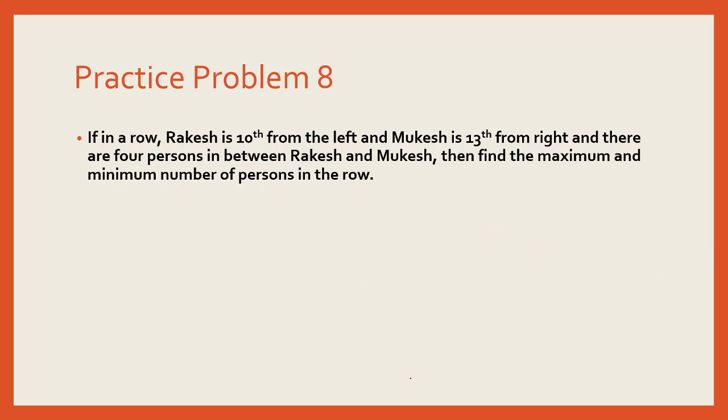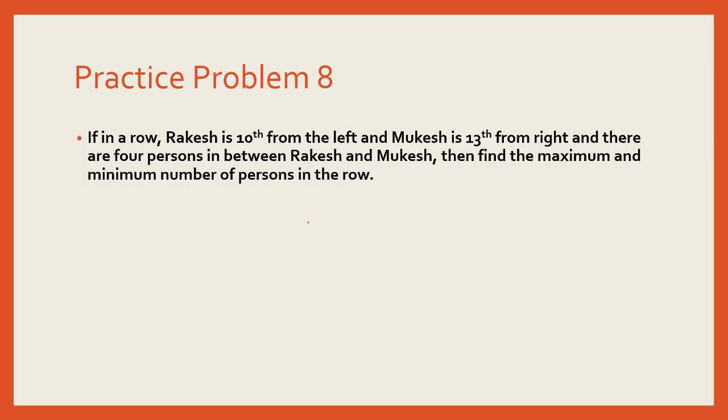If in a row Rakesh is 10th from the left and Mukesh is 13th from the right, and there are 4 persons in between them, that means there are 4 persons in between Rakesh and Mukesh, then find the maximum and minimum number of persons in a row. Okay, so in one set of example we need to maximize the number of persons in that row. In the other case we need to minimize the number of persons in the row. Okay, let's see how we achieve that.